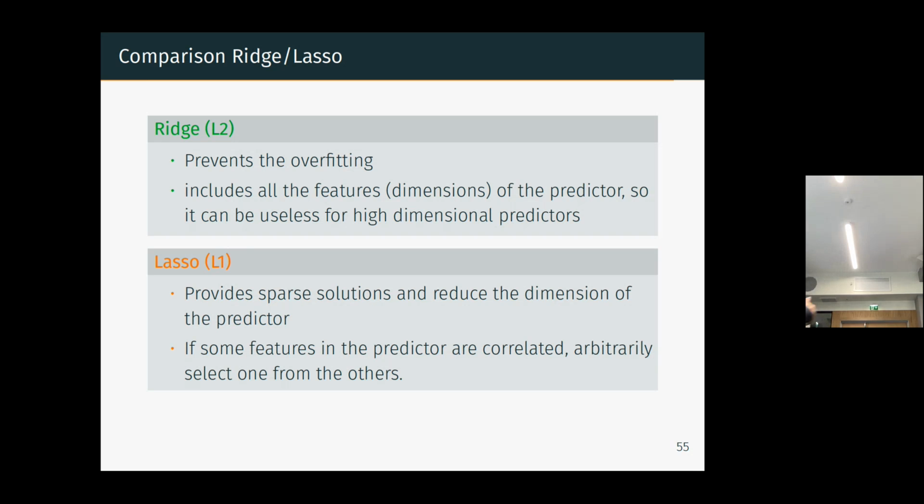One problem with lasso is that if there is some correlation between the different input features, sometimes it can remove one arbitrarily and not the other. It can be a bit unstable from that perspective.